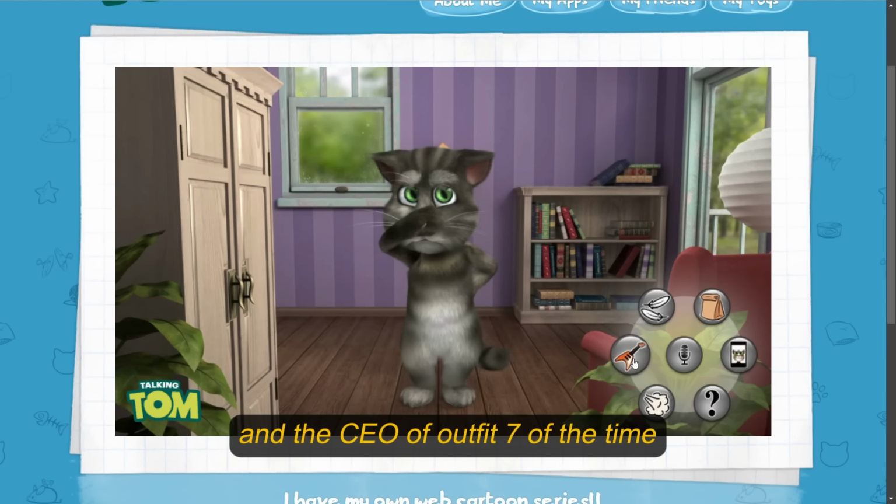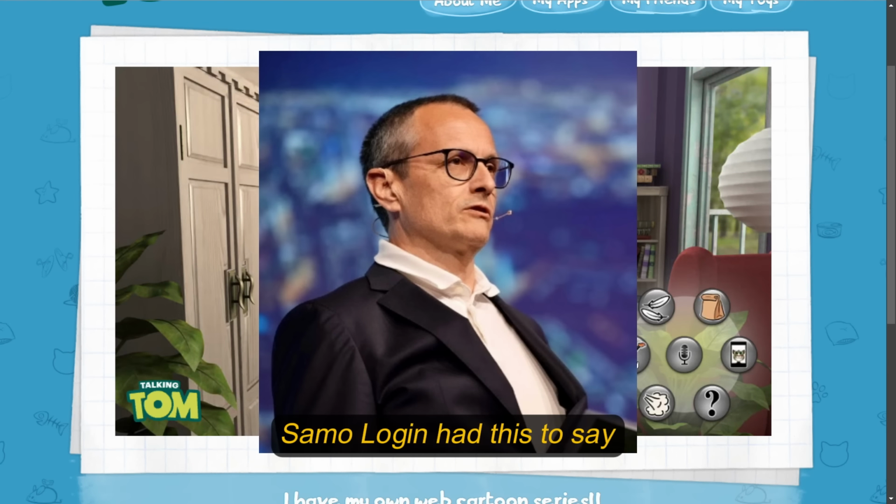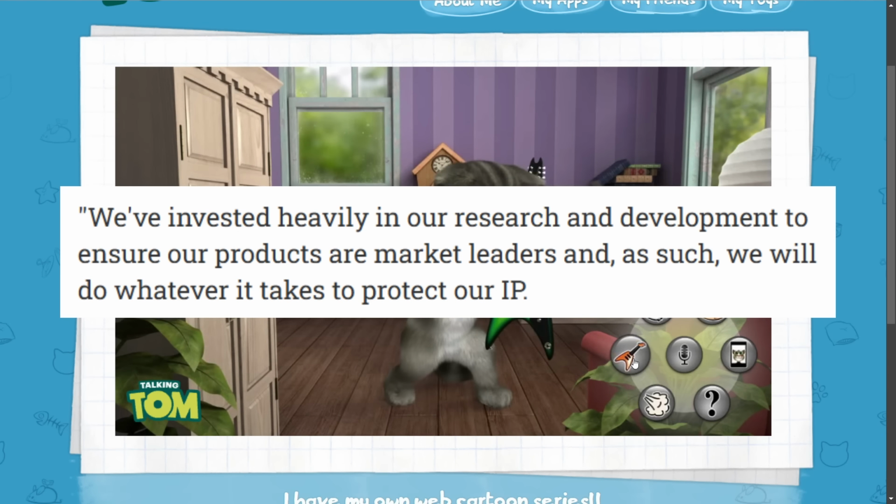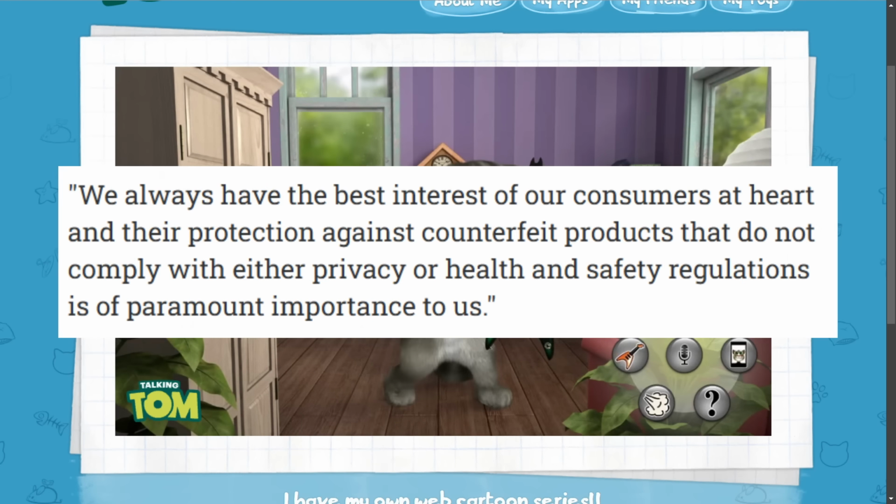And the CEO of Outfit 7 at the time, Sam O'Logan, had this to say: "We've invested heavily in our research and development to ensure our products are market leaders, and as such, we will do whatever it takes to protect our IP. We always have the best interest of our consumers at heart, and their protection against counterfeit products that do not comply with either privacy or health and safety regulations is of paramount importance to us."